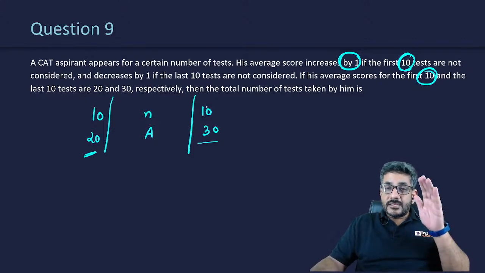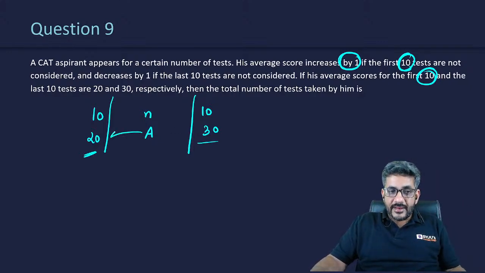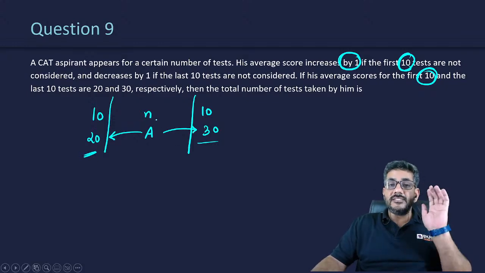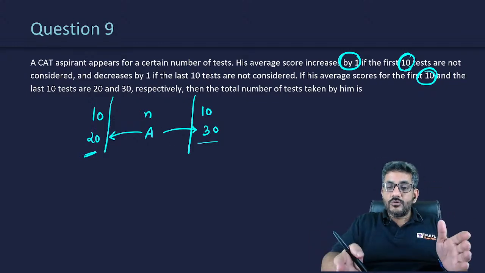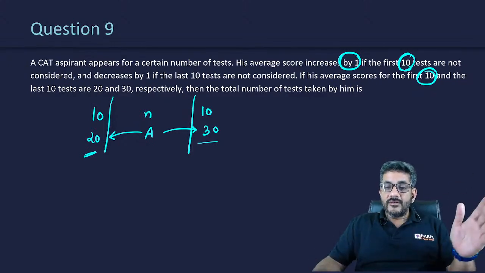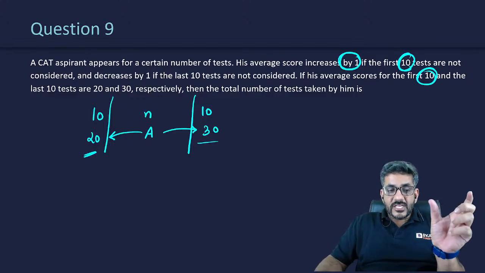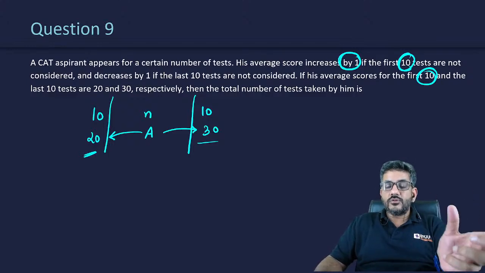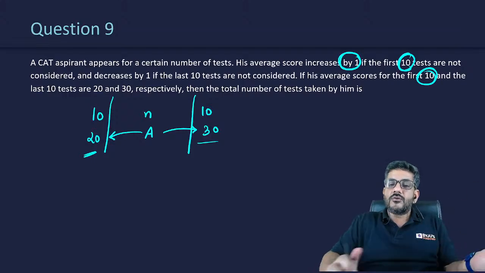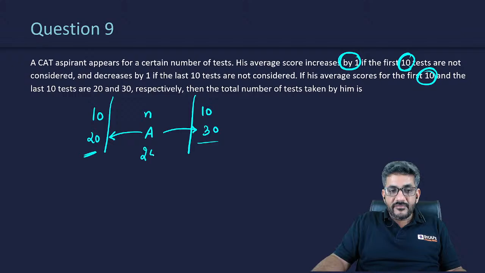That means the deviation from the original average on this side and the deviation from the original average on this side must have been the same, because the change in the average comes from the deviation, right? Whenever there is a deviation, that deviation is distributed among all. So the deviation must be equal on both sides. That is why the same impact is coming. With either group leaving, I get an impact of 1. That means the deviation is equal, which means this is 25.